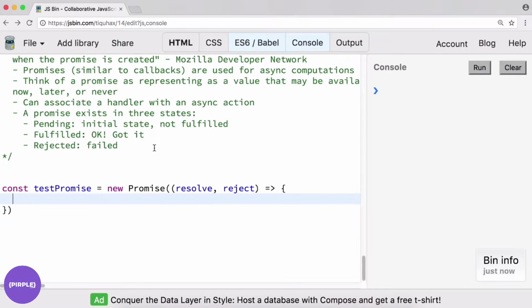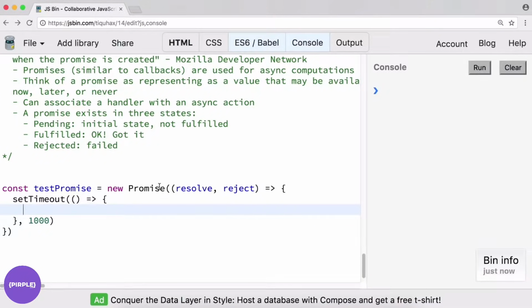So we are creating a new promise, and what are we going to do in it? Let's just do a console log as usual. We want it to be async, so let's do another setTimeout, and let's have it take a second. This is kind of what we've been doing. Let's invoke our callback and we'll do resolve, promise OK. So it's going to resolve to a string. We'll take a look at reject later. Reject is usually used if you want to reject the promise.